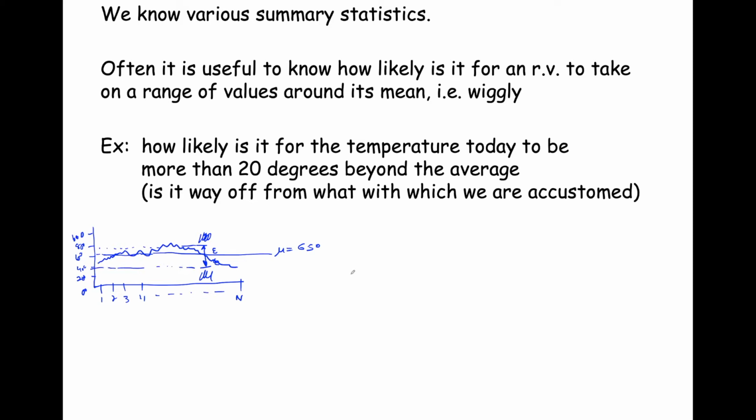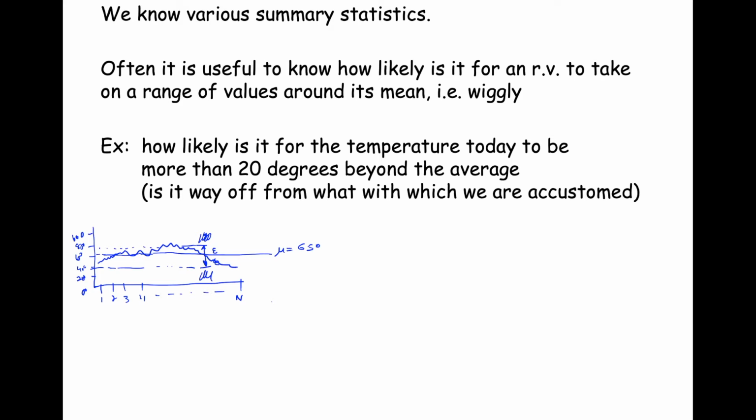That, in essence, is a kind of measure of stability. For epsilon smaller, it's more likely that these temperatures are going to stay within that epsilon. If epsilon is much bigger, that means it's less stable. So one of the things we might want to know in our example: how likely is it for the temperature today to be more than 20 degrees beyond the average, above or below?